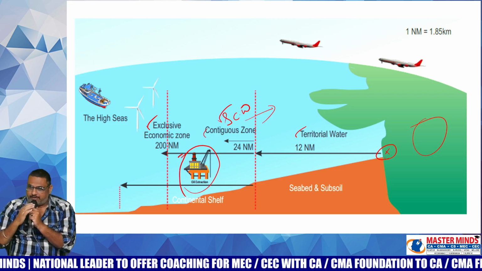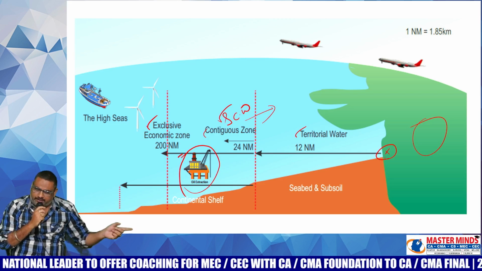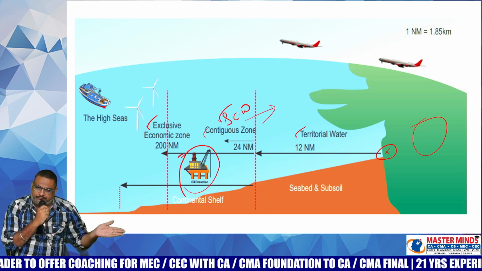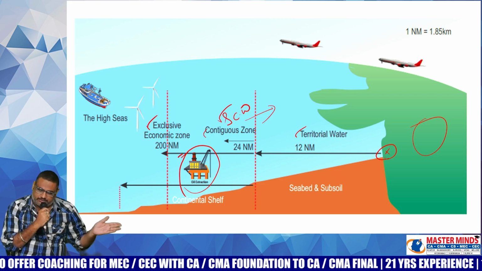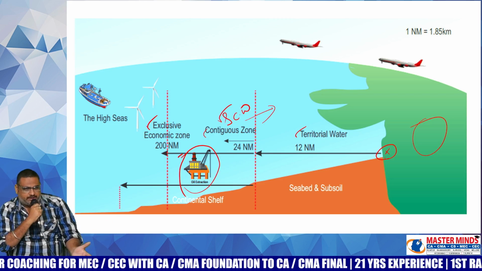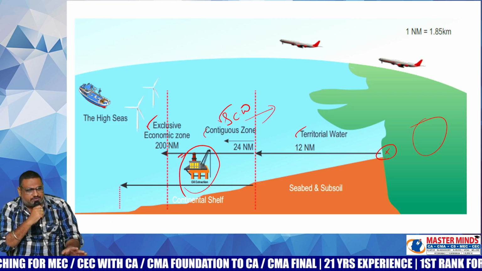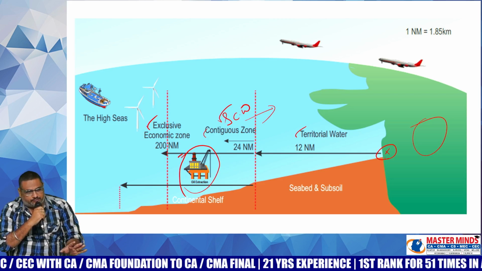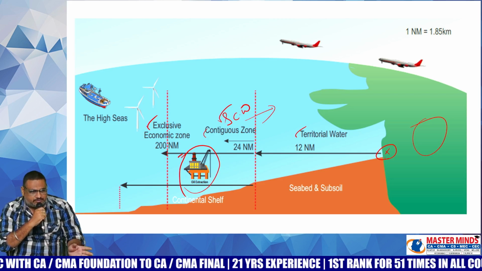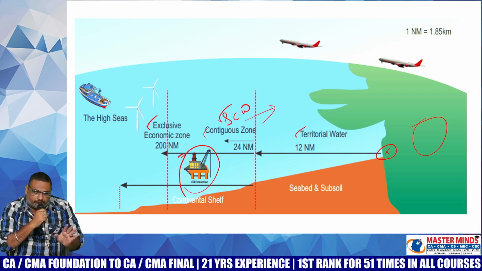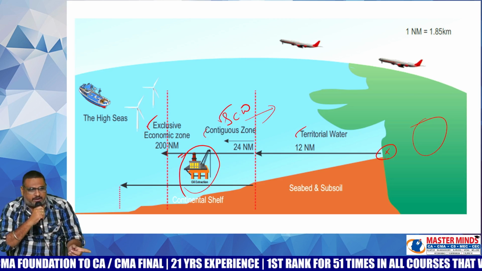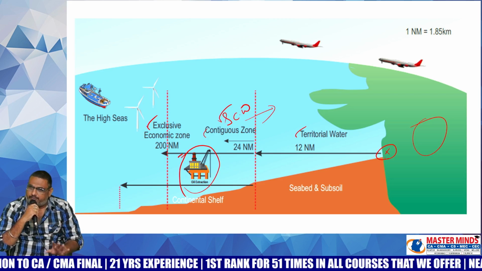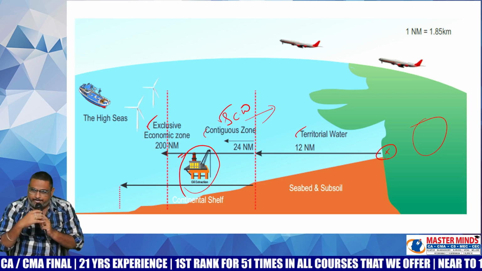From the baseline up to 12 nautical miles is the territorial waters. From the baseline up to 24 nautical miles is Indian customs waters. From the baseline up to 200 nautical miles is the exclusive economic zone. Territorial waters is a part and parcel of India. Indian customs waters is created for the sake of national defense, and the 200 nautical miles exclusive economic zone is created for the exploration of natural resources.